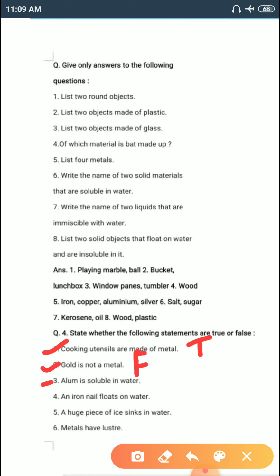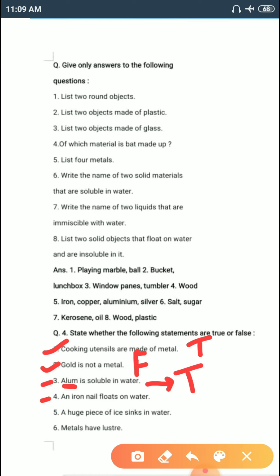So the statement that gold is not a metal is false. Number 3. Alum is soluble in water. Yes, alum is soluble in water. So answer is true. Alum is used for cleaning up the water. Because of alum, the insoluble impurities sink in the water. This statement is true. Number 4.